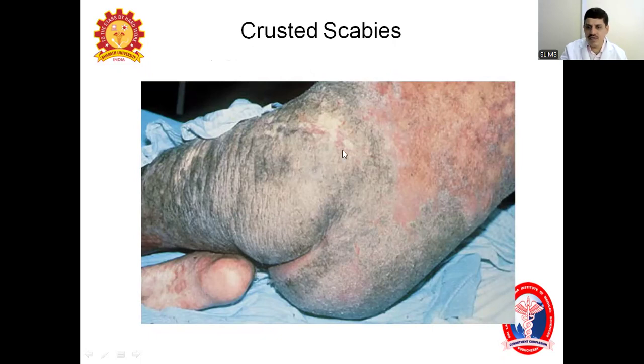So there is an extensive involvement all over the body with extensive scratching. The sting is formed. Eczema you can see here on the trunk, scratching and crusting and hyperkeratosis, pigmentation, all these things all over the body you see.